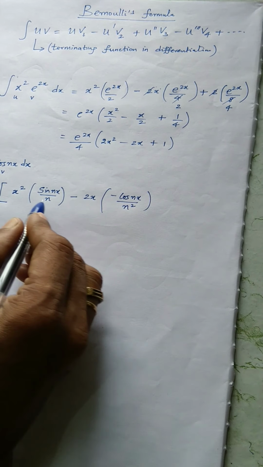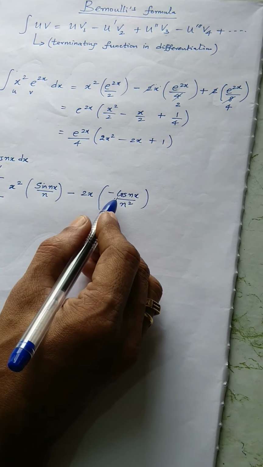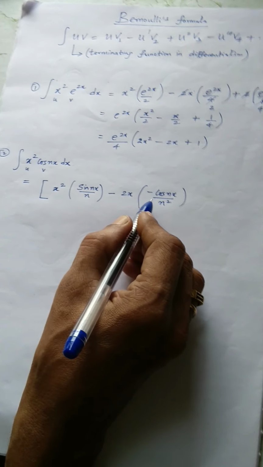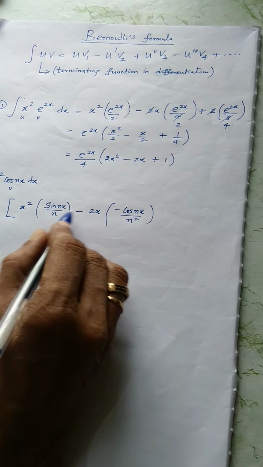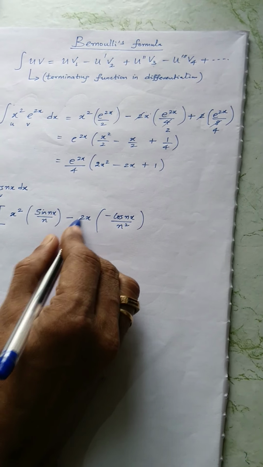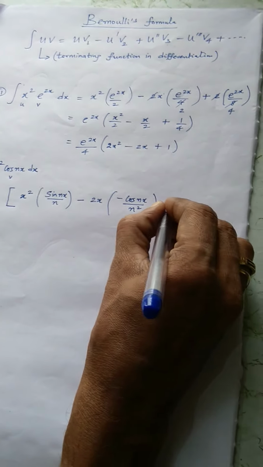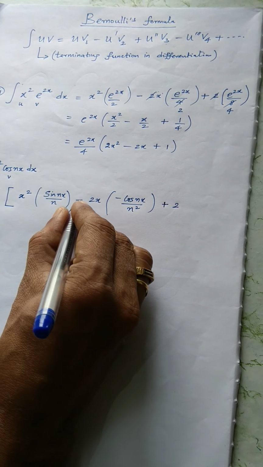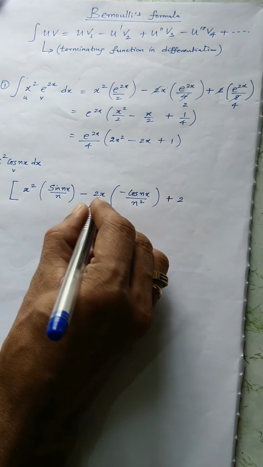Please remember we are using brackets, that's very important. Without brackets, if you work it out, you end up with trouble. Always use brackets carefully. You go according to this way only. So what is the derivative of 2x plus 2? Remember, don't put this negative symbol, this is already in the Bernoulli's formula.